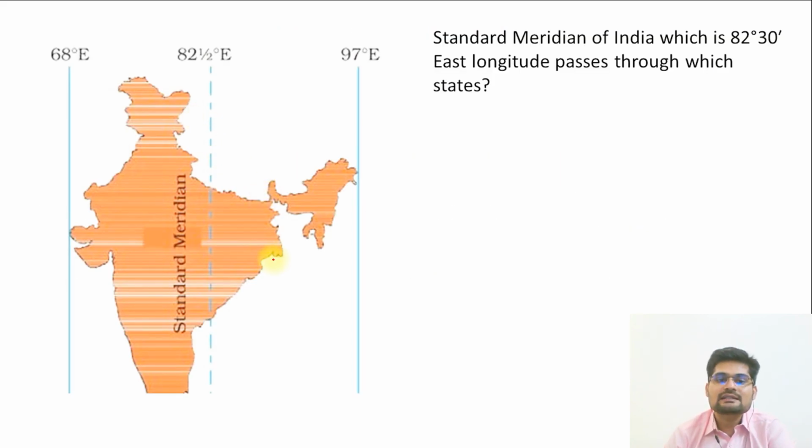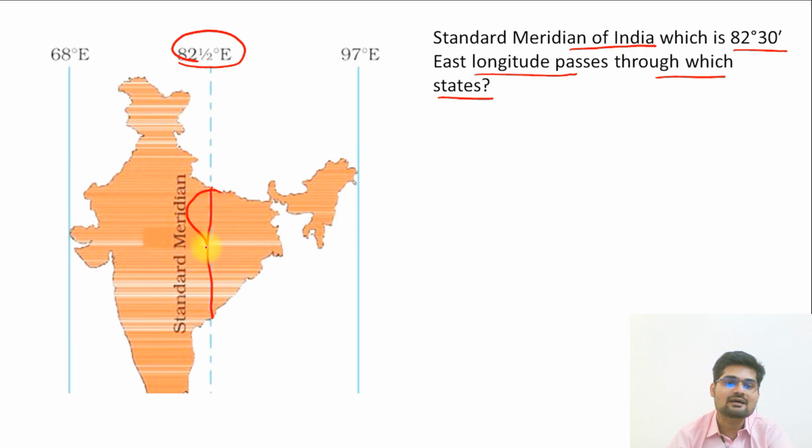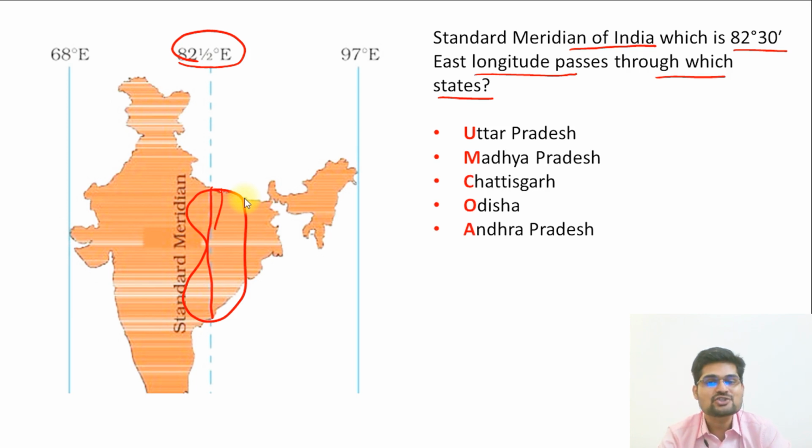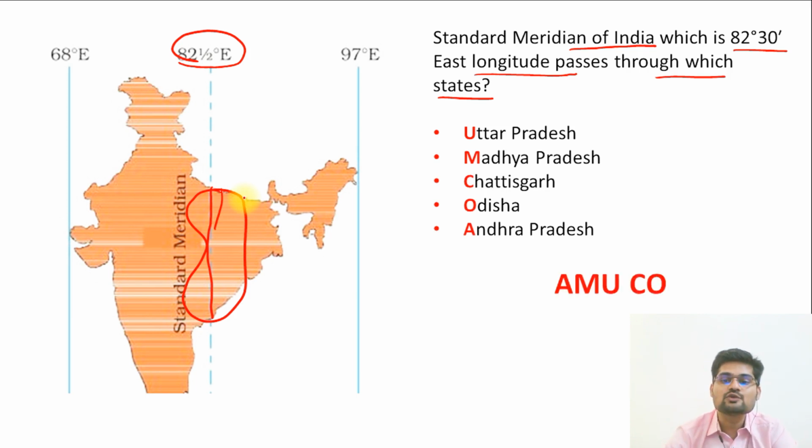So now let's look at the map of India and see here that this is the 82.5 degree east longitude that passes through this part of India. So the question arises: the standard meridian of India, that is 82.5 degree east longitude, passes through which of these states in India? What are those states where this line passes? So remember the names of these states: Uttar Pradesh, Madhya Pradesh, Chhattisgarh, Odisha and Andhra Pradesh. In short, you can remember AMUCO.